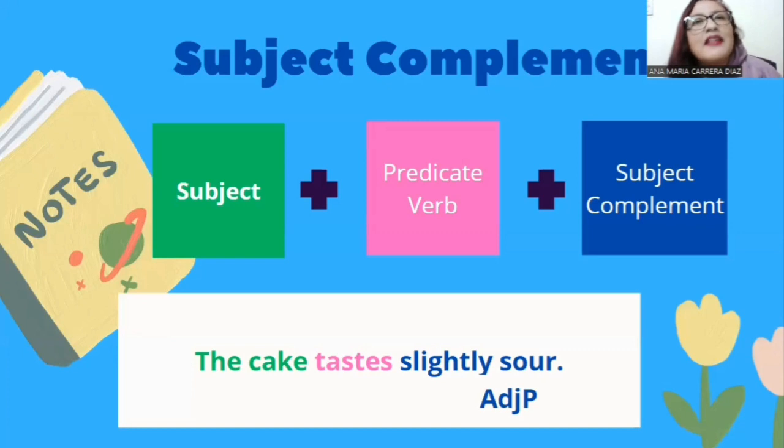As its name indicates, it complements the subject. It can be an adjective phrase, an adverb phrase, a noun phrase, or a prepositional phrase. For instance, the cake tastes slightly sour. In this case, the subject is the cake, the linking verb is taste, and the subject complement is slightly sour, which in this case is an adjective phrase. And this phrase is giving meaning to the subject, because if we only said the cake tastes, it would have no significance. True, right? Okay.